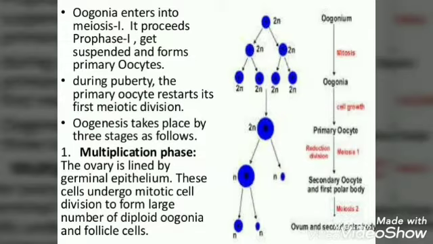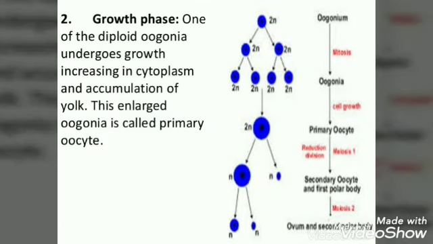Oogenesis takes place in three stages as follows. Number one, multiplication phase. The ovary is lined by germinal epithelium. These cells undergo mitotic cell division to form a large number of diploid oogonia and follicle cells. Second is the growth phase. One of the diploid oogonia undergoes growth, increasing in cytoplasm and accumulating yolk. This enlarged oogonium is called the primary oocyte.